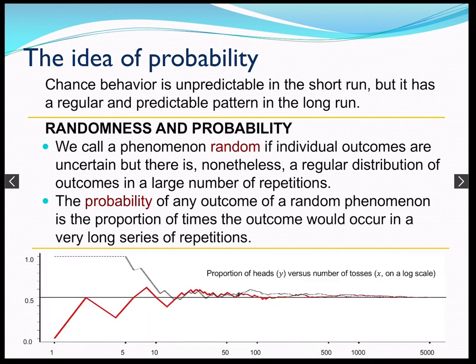So let's pretend we're flipping a coin. The odds of getting heads is half the time, tails would be half the time. So here we have the proportion of heads after one coin flip. 5 coin flips, it's not quite half. 10, 50, 100s, 500,000. You see it gets closer and closer to the true probability of getting heads, the theoretical probability. That's different than an experimental probability, which we'll talk about as well.